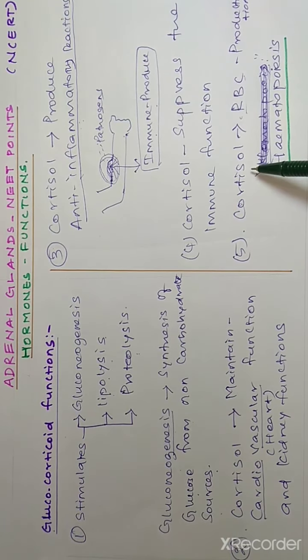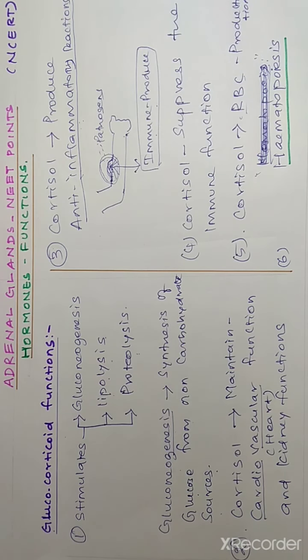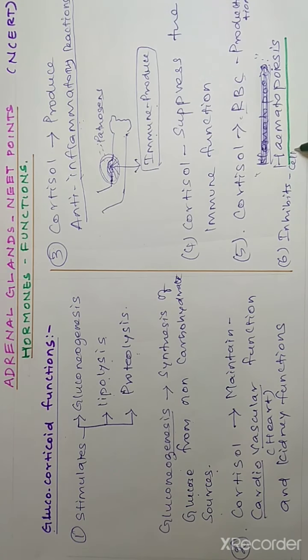Another important function, not only of cortisol but of the glucocorticoids in total, is to inhibit protein metabolism. It prevents the cellular uptake and utilization of amino acids. Cellular uptake means the cell takes the amino acid, and utilization means the cell uses the amino acid. That process it prevents.